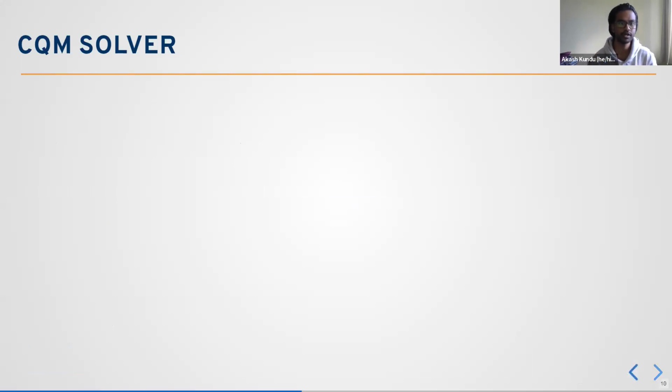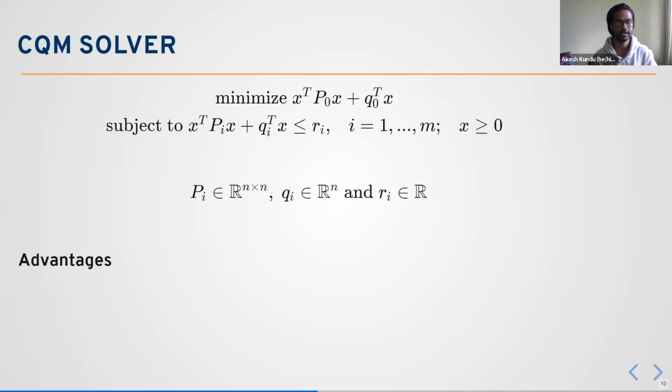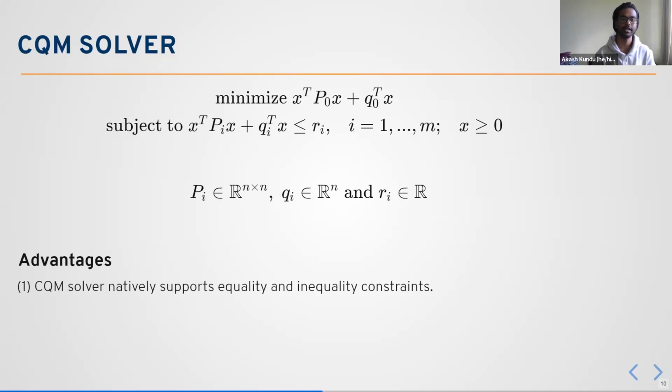So the CQM solver works with an objective which is quadratic, and at the same time it works with a constraint which is also quadratic. So this is basically a very different and very efficient solver, because it takes these quadratic formulations of the objective and the constraints, where all the coefficients are real. And the advantage is that the CQM solver natively supports equality and inequality constraints.